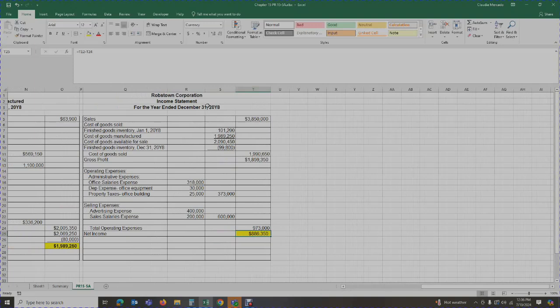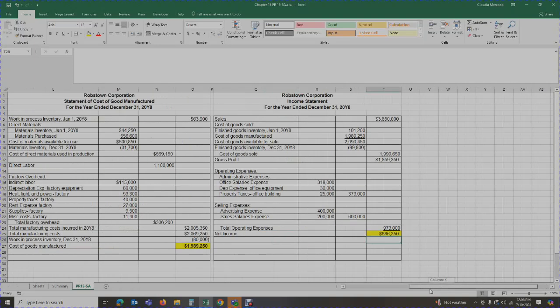Okay, so the income statement is very simple. It's broken down differently. We begin with our revenues, then we calculate our cost of goods sold so we can calculate our gross profit before operating expenses. And then we classify the operating expenses either administrative or selling, so we can calculate our total operating expenses. Once you get your total operating expenses, you take your gross profit less your total operating expenses, and that will give you your net income or loss, depending on how the company did.